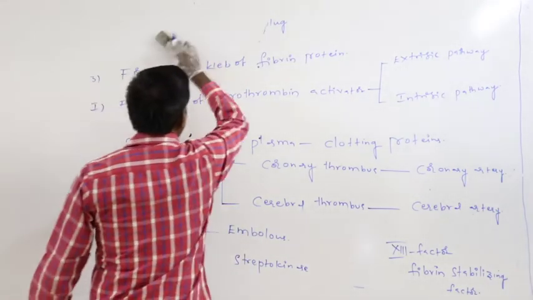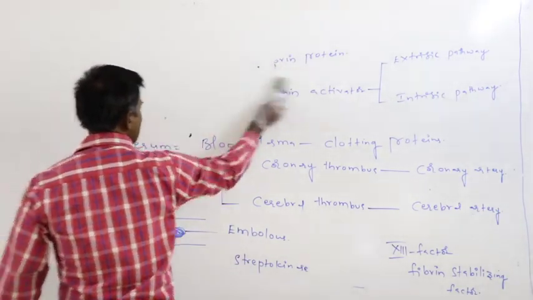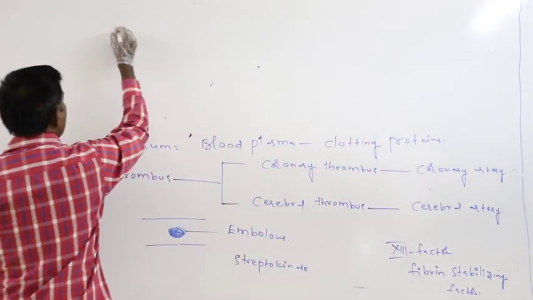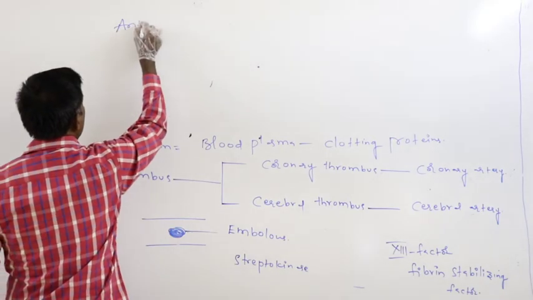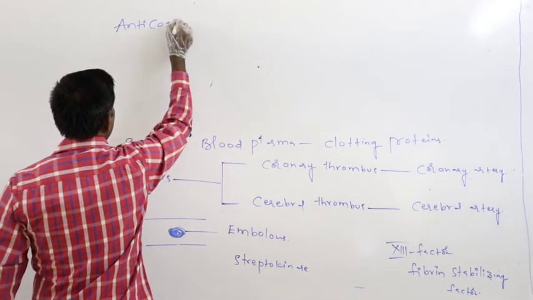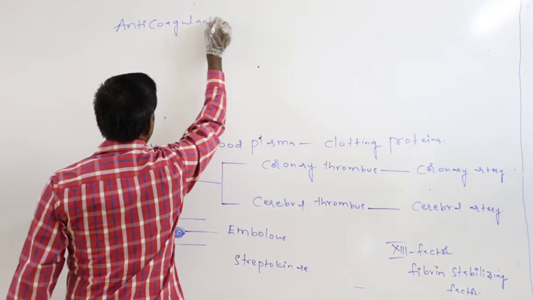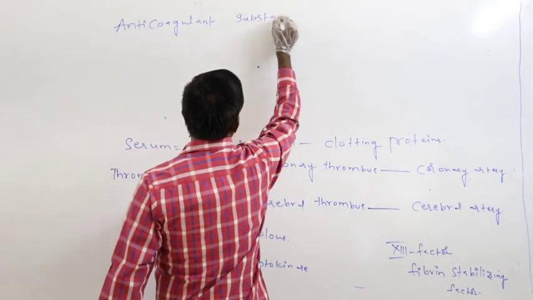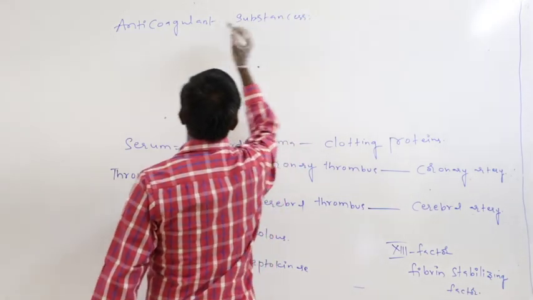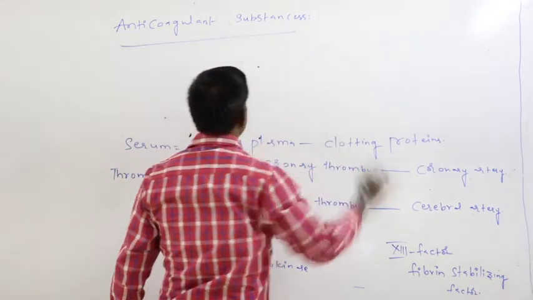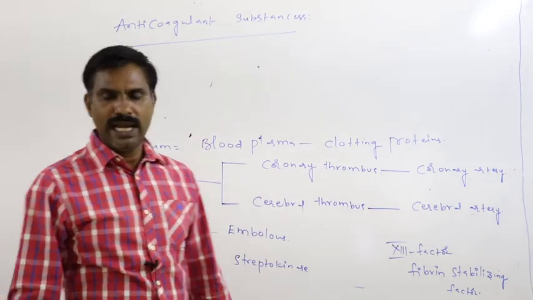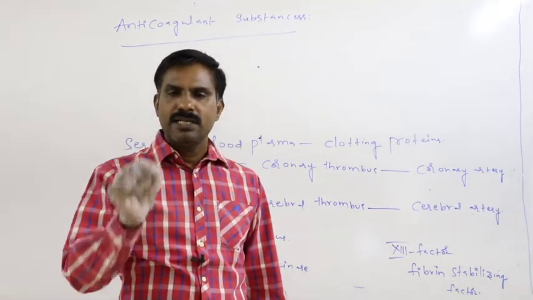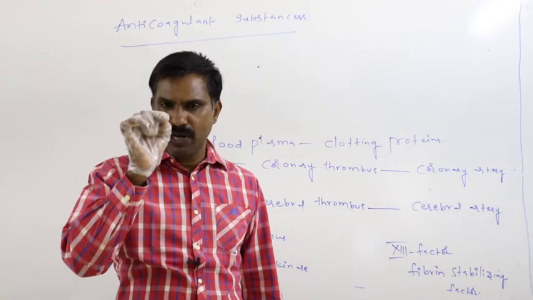What does anticoagulant substance mean? Substances which prevent blood clotting,